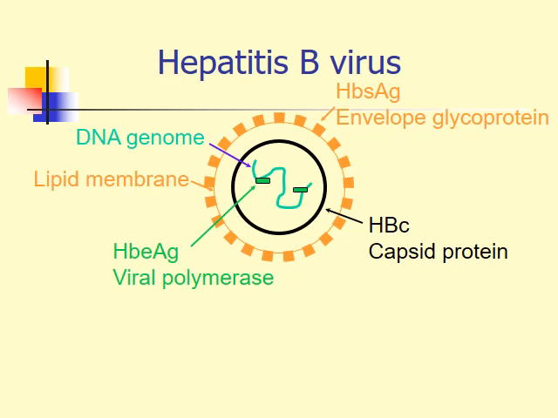And inside the core, we have the hepatitis B E antigen, representing the viral polymerase. Against the hepatitis B E antigen, we have the anti-hepatitis B E antibody, and against the hepatitis B core, we have IgM and IgG anti-hepatitis B core antibody, and against the hepatitis B surface antigen, we have the anti-hepatitis B surface